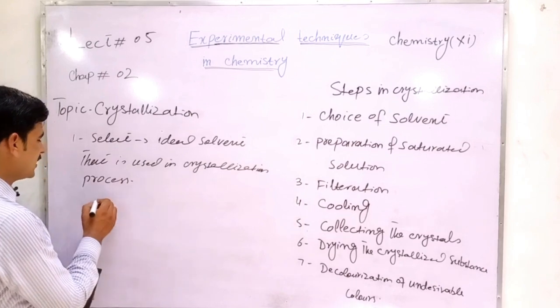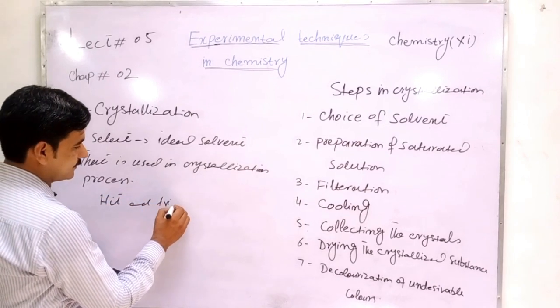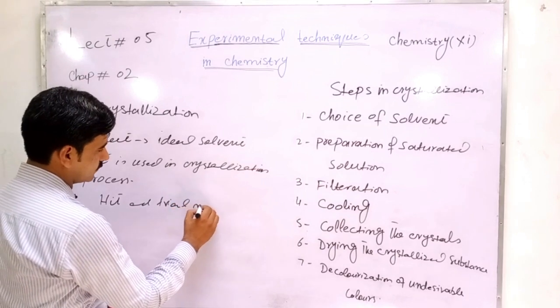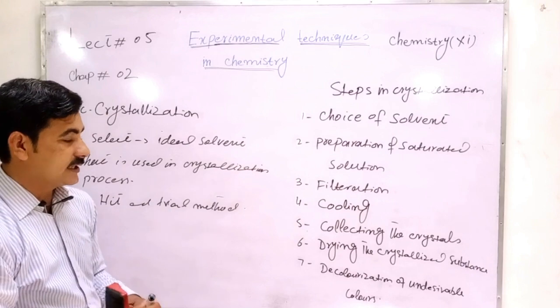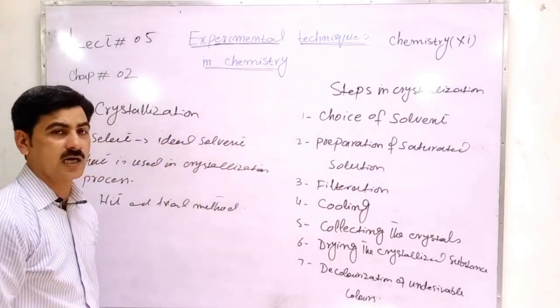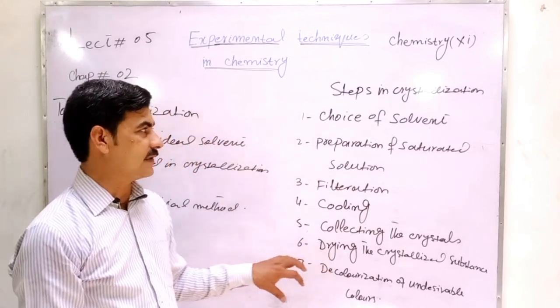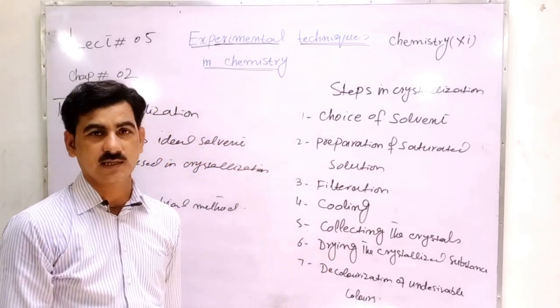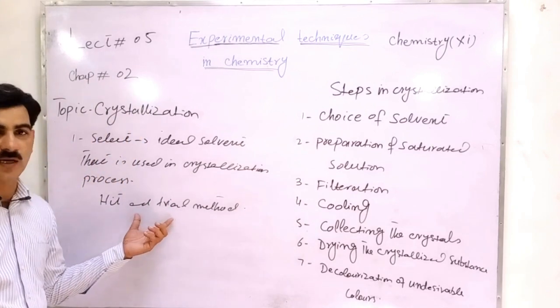What is the heat and trial method? It is the technique in which a number of solvents are tried to choose the best solvent which is used in crystallization. So this method is known as the heat and trial method.